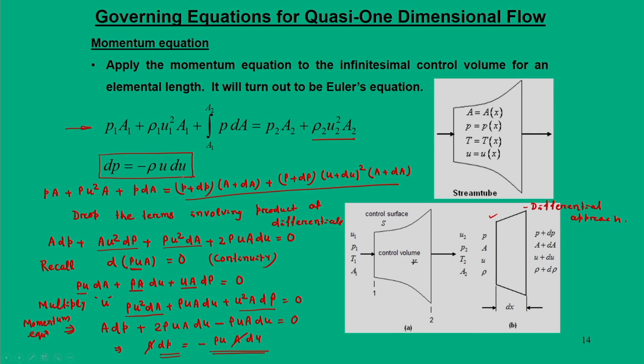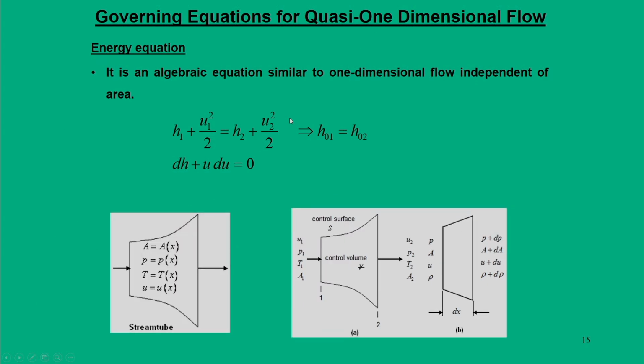This is a very famous equation known as the Euler equation. The Euler equation is very famous in compressible flow analysis. Essentially, we will be using the Euler equation for all types of quasi one dimensional flow studies.